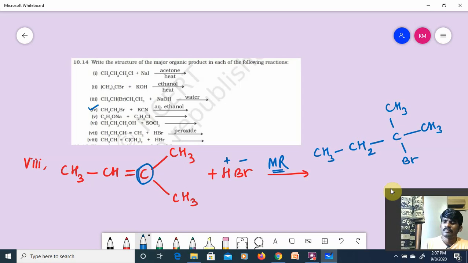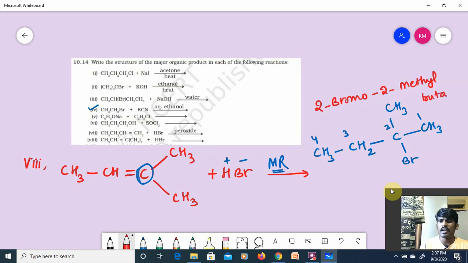Check it. Yes or no? Now 1, 2, 3, 4. Now what is the name? 2-bromo, 2-methyl butane. 2-bromo, 2-methyl butane. Very simple.